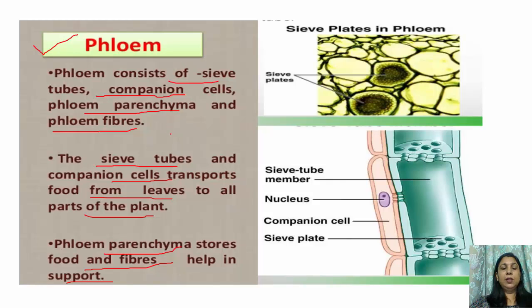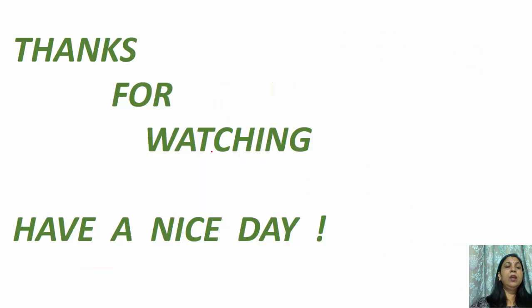Out of these four cells, only phloem fibers are dead. The rest of the three, that is sieve tubes, companion cells and phloem parenchyma, are living cells. That is why phloem is called a living tissue.